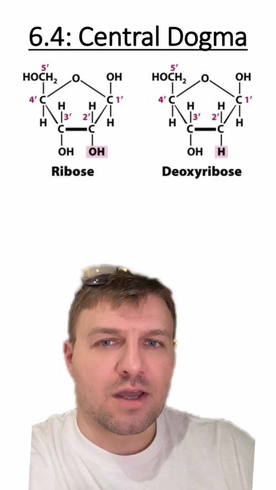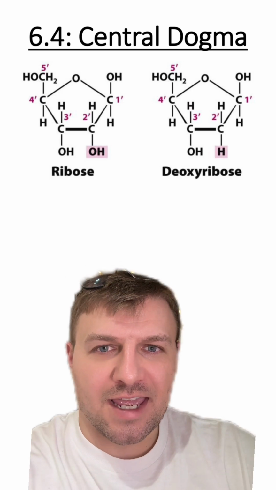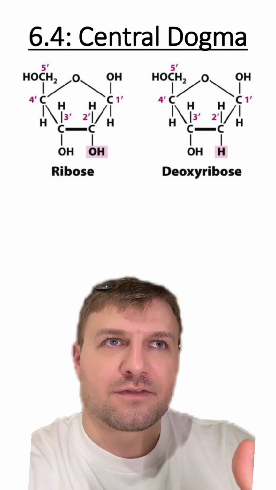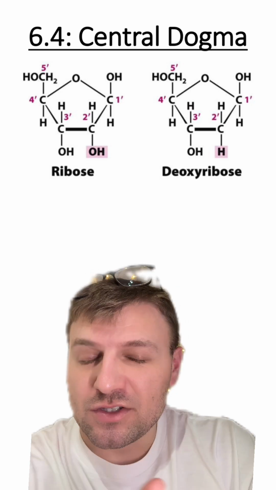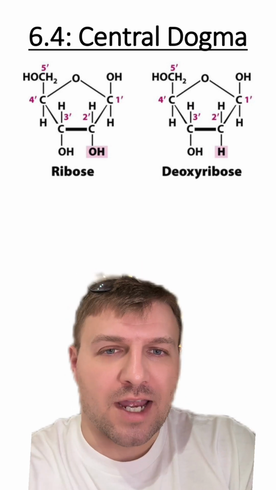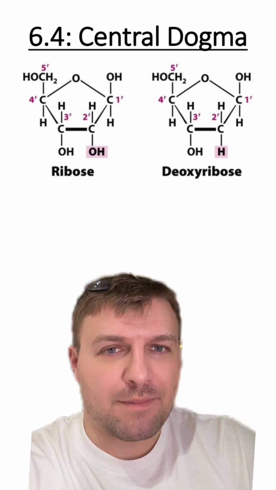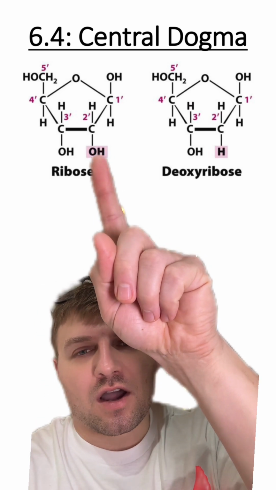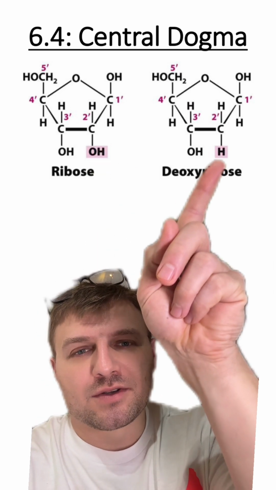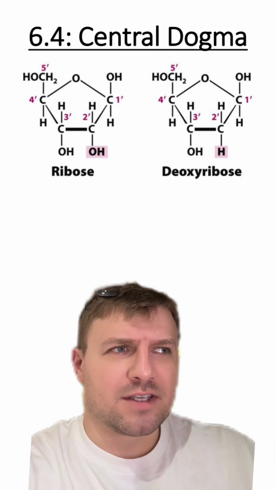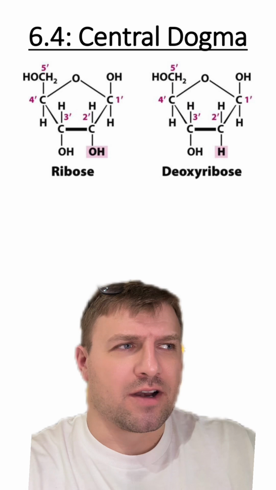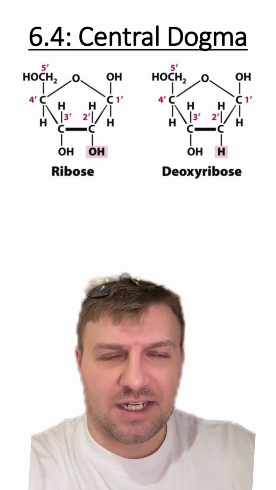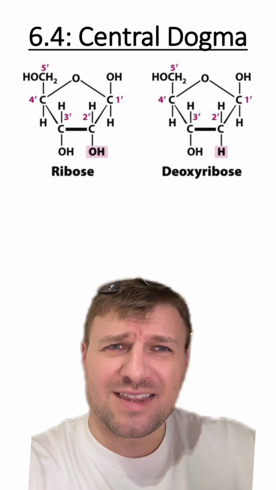I want to make a quick note about the difference between RNA and DNA. There are a lot of functional differences and even structural differences, but when we look at ribose and deoxyribose, there's not that big of a difference. You can see here in the ribose sugar, we have an extra oxygen, where in deoxyribose, we don't have that oxygen. I always felt when I was growing up, I thought of RNA being very, very different than DNA, and it is, but it's not really that different.